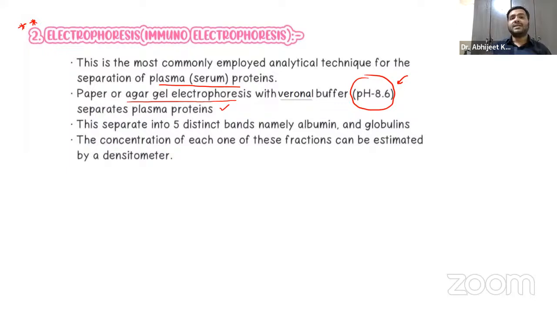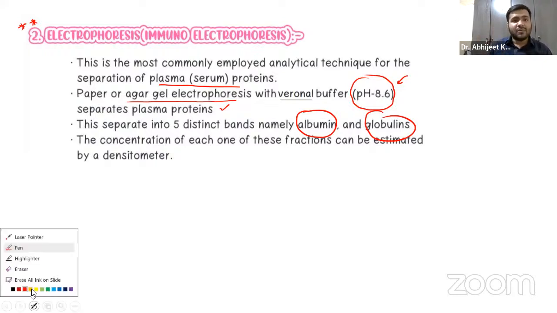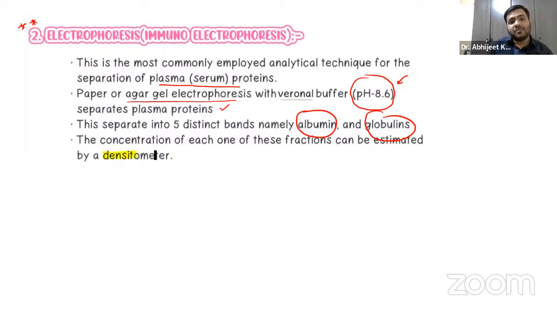So they are basically divided into 5 distinct bands named as albumin, important, globulin, right? And we are going to discuss albumin and globulin in detail, guys, in another couple of minutes. Apart from that, the concentrations are basically estimated by a densitometer. So that is something you have to remember over here.